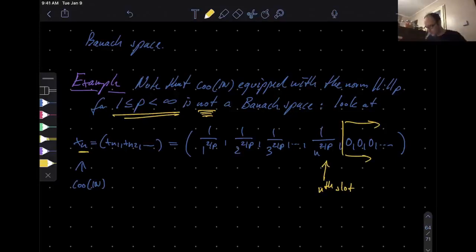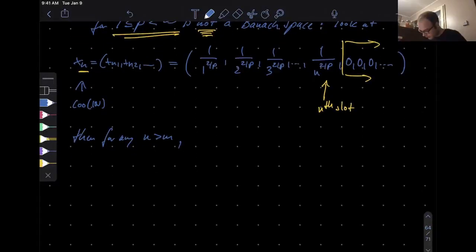Good. Now what we have to show is that this is a Cauchy sequence in the p norm. So I look at any n above m. What I have to do is estimate xn minus xm in the p norm, and again, as usual, I will just raise this to the power p so that I don't have to drag around the roots. And then by definition, this is the sum of |xnk minus xmk| to the power p.